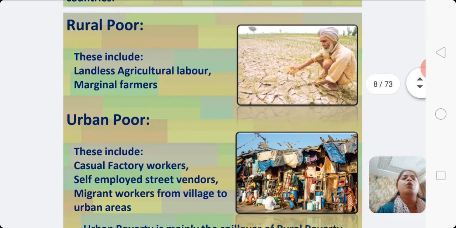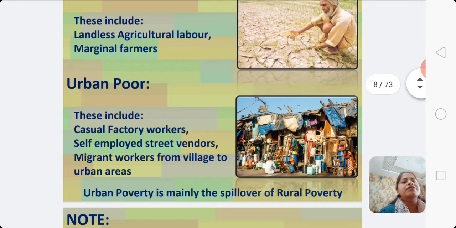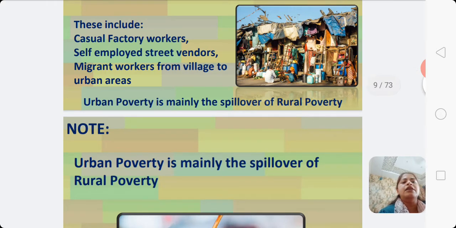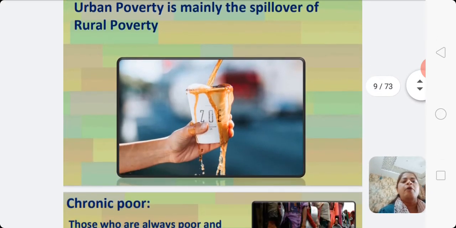The rural poor include landless agricultural laborers and marginal farmers, whereas examples of the urban poor are casual factory workers, self-employed street vendors, and migrant workers from villages to urban areas. So, urban poverty is mainly the spillover of rural poverty.